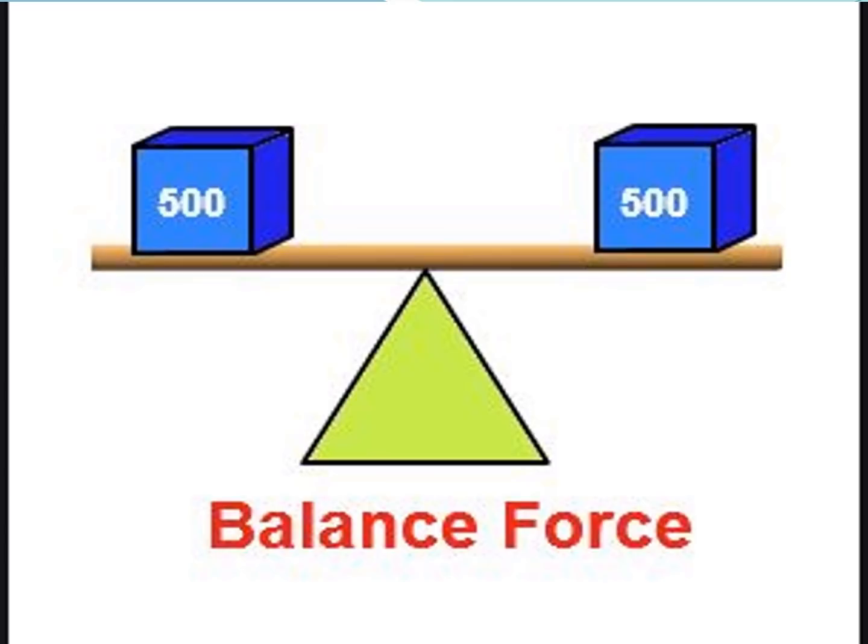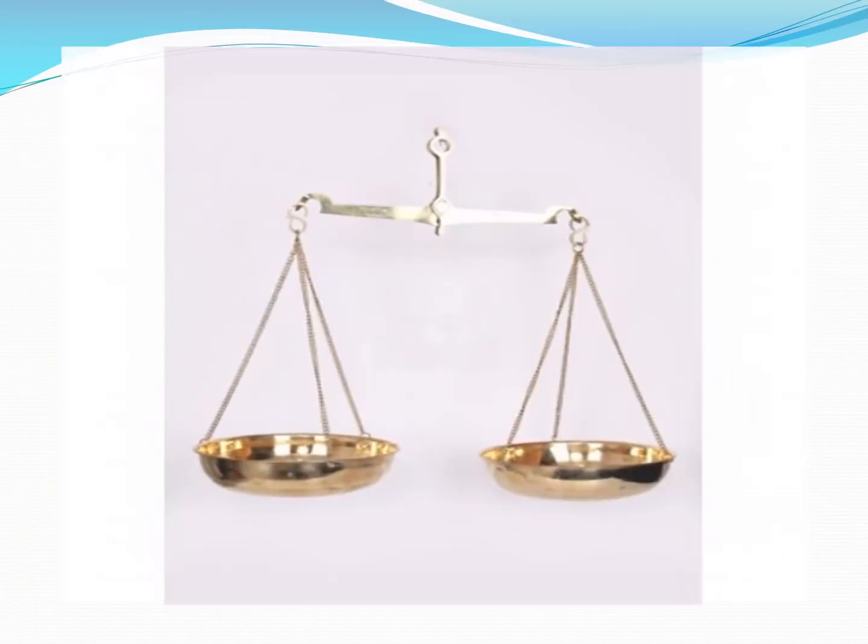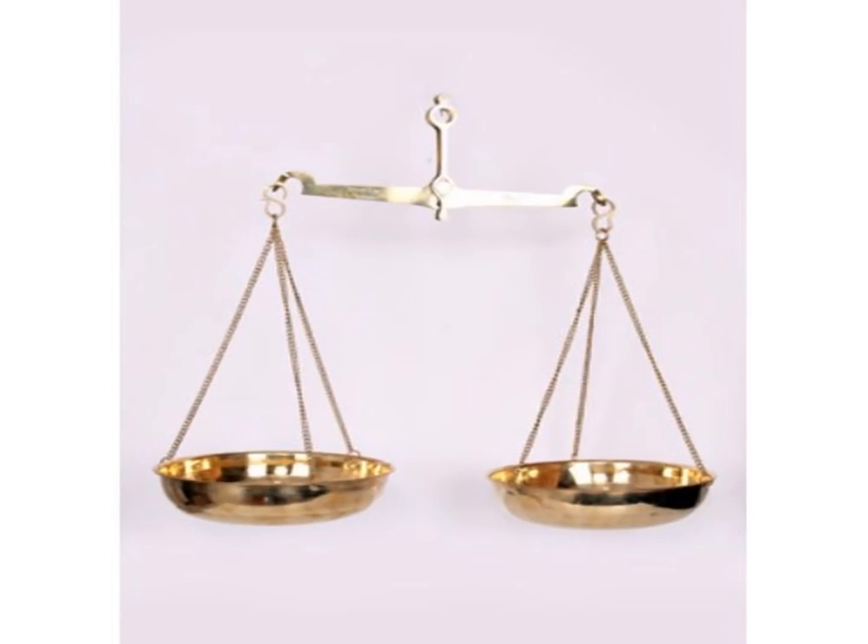We look at more examples. Tug of war. During tug of war, if both the teams are applying the same force, then there will be no movement of the rope happening, because of which this becomes a balanced force. A manual weighing machine.